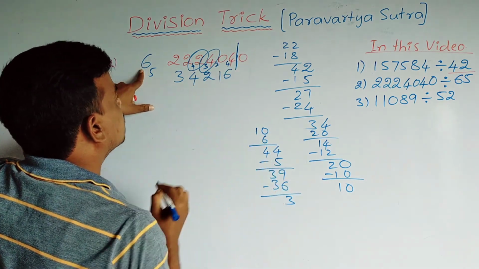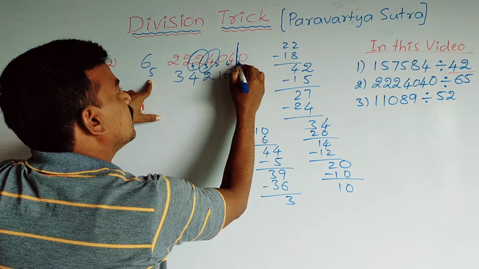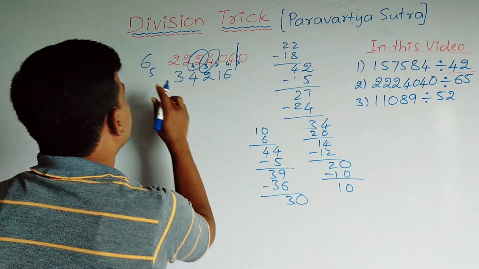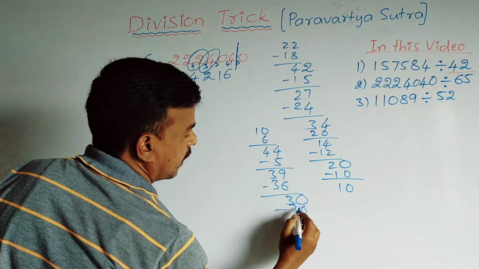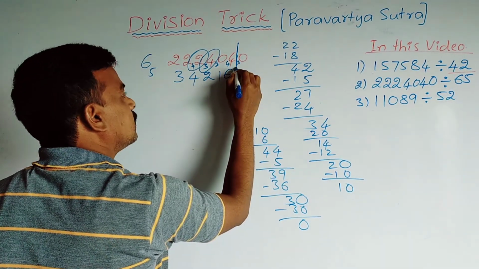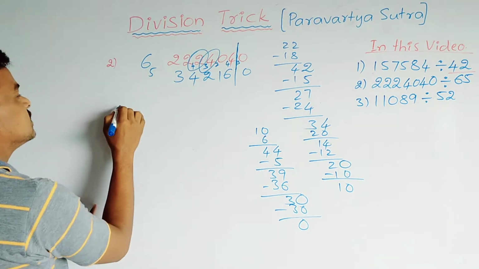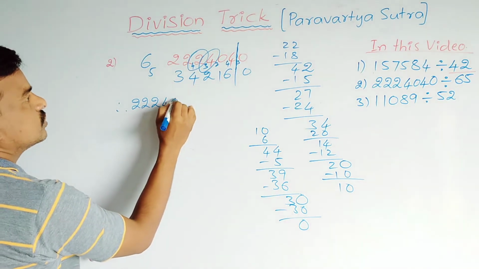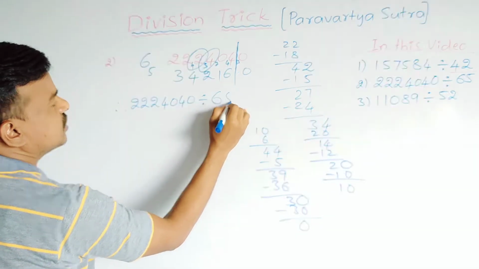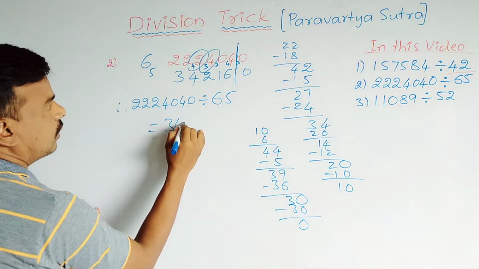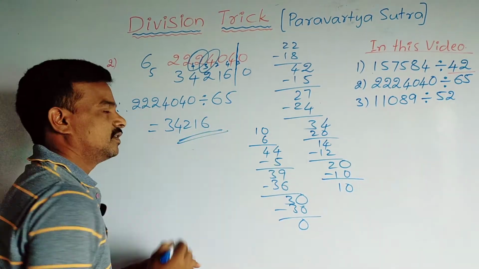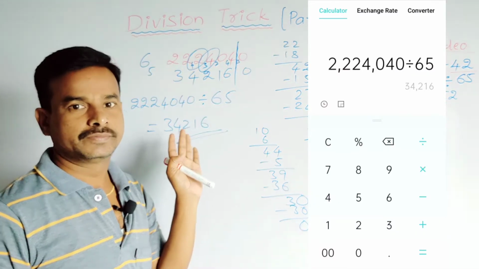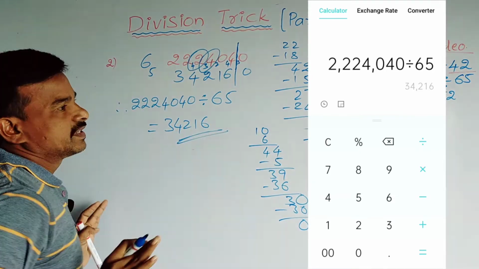Okay, remaining 3 here and you write here 3 and it becomes 30. Now 5 6 is 30 and it is 0. That means the remainder is 0. So the answer is 4040 divided by 65 is equal to 62.16. This is the answer. We have to check whether it is correct or not by using a calculator. Yes, absolutely it is correct.